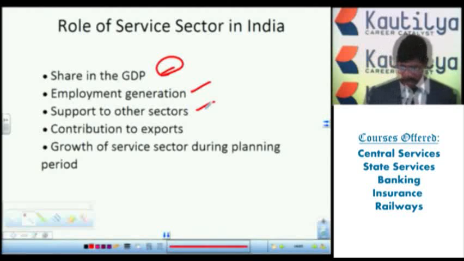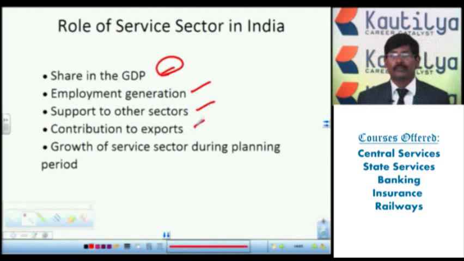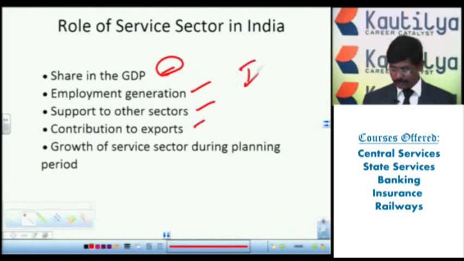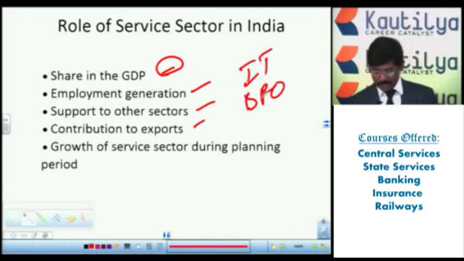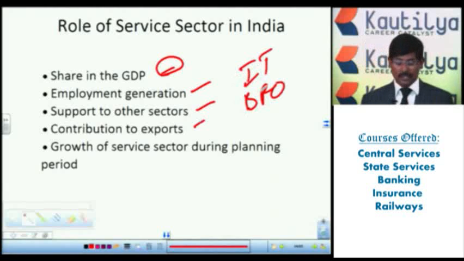Then, contribution to exports. Export contribution is more, mainly through transportation, through communication, and in different areas. Even nowadays there are IT, information technology, then BPOs, business process outsourcing. So all these things are mainly important, and the export contribution is more.